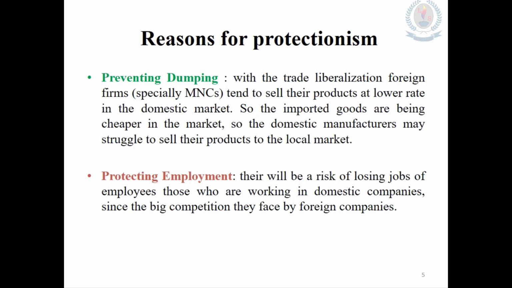Other one is protecting employment. If the domestic companies fall down in their business activities, and if they are going to close down, the workers in that business may lose their jobs. Therefore, there will be a risk of a large number of employees becoming unemployed. In order to avoid that, governments are taking actions against free trade.